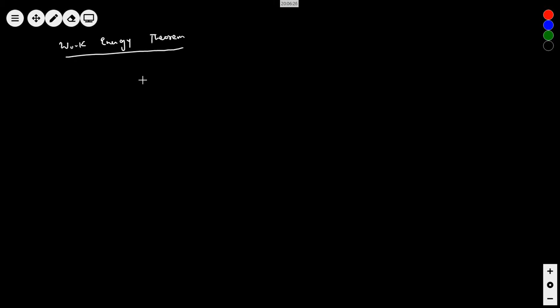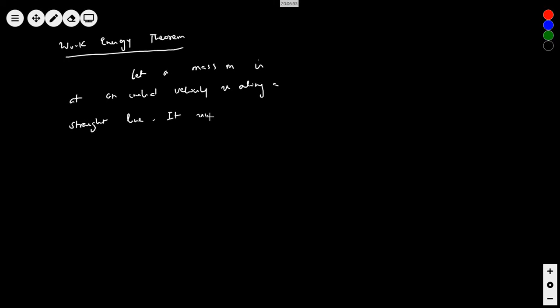Let's see. Let a mass m be at an initial velocity u along a straight line.